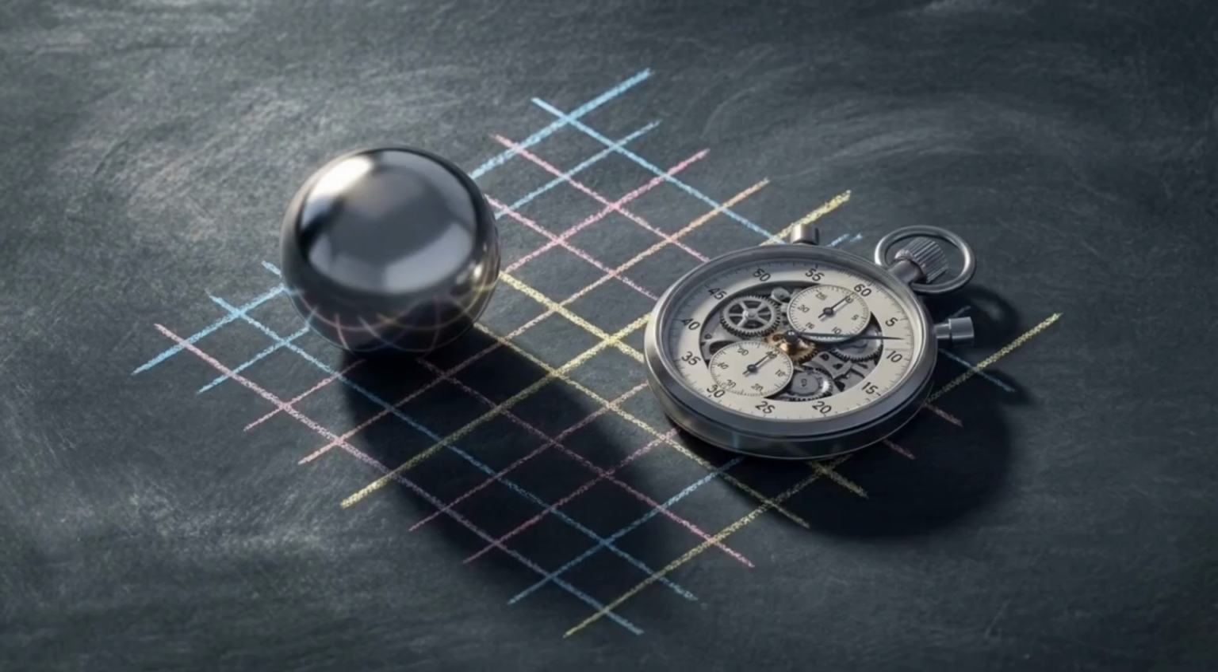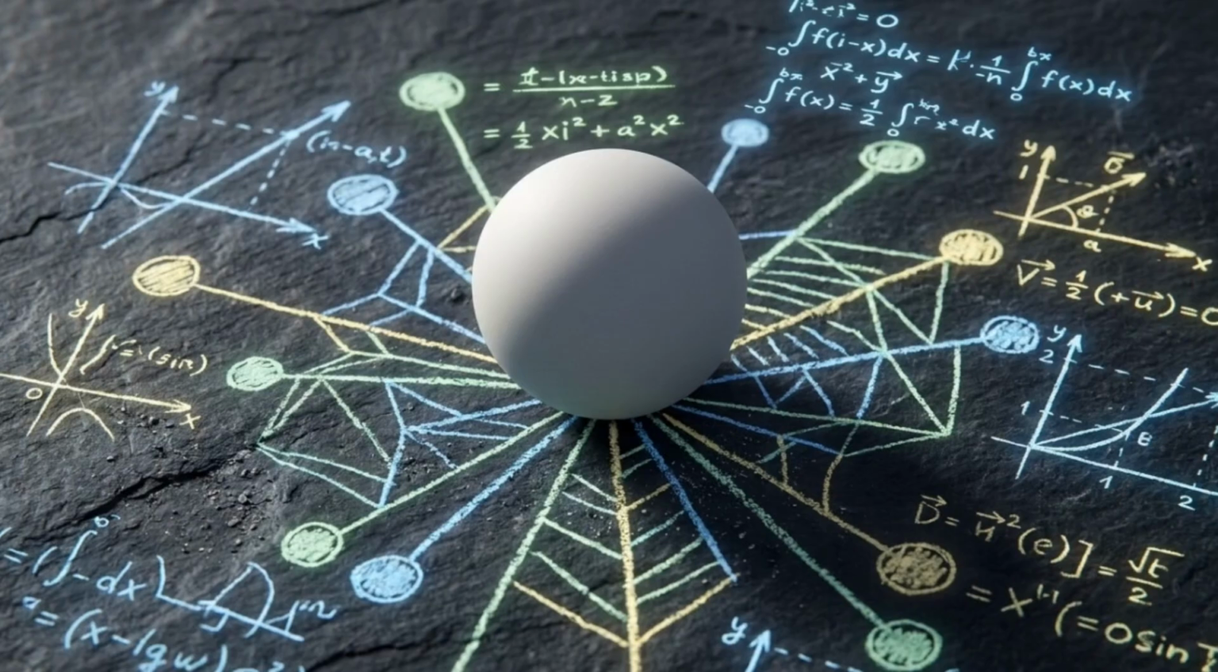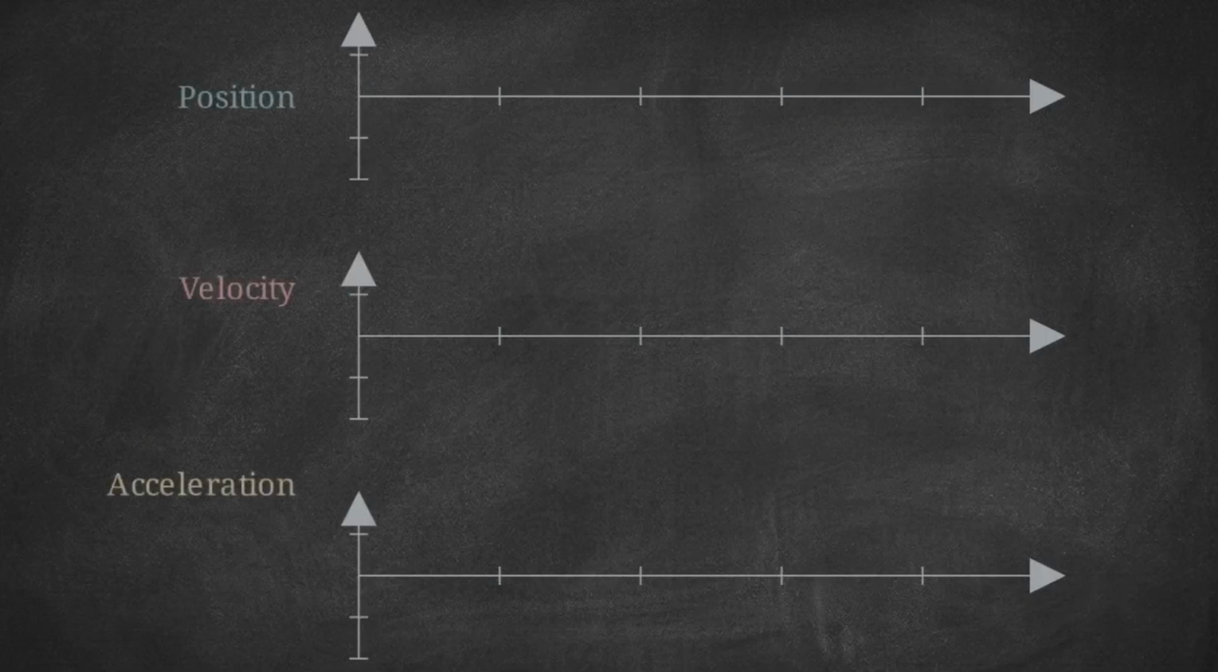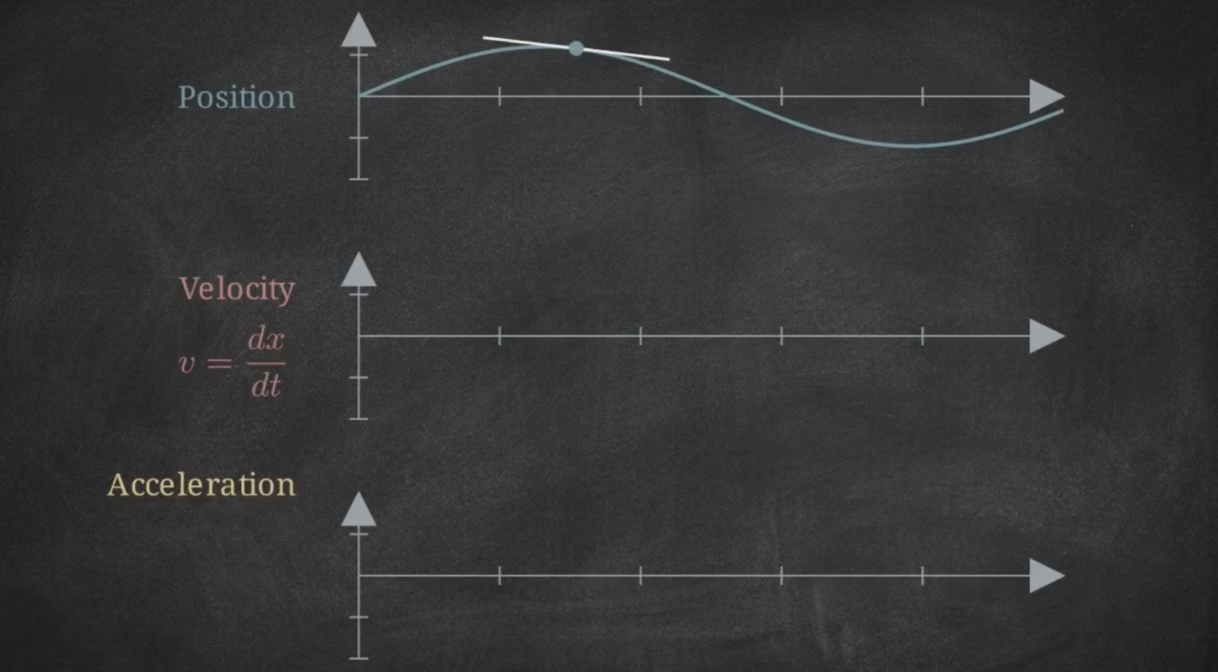At the bedrock of all mechanics are two base entities, position in space and the progression of time. Everything else is derived from their relationship. We can visualize this hierarchy using a vertical stack of 3 coordinate graphs. Looking at the top position time graph, instantaneous velocity is the first derivative, the exact slope of the tangent line at any single point on the curve.